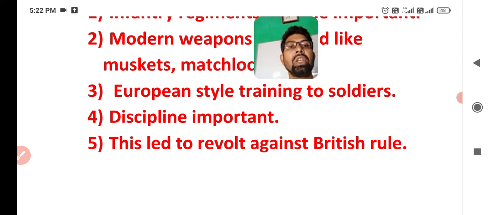So discipline was also important in the army at that time. And this led to revolts against British rule. In 1857, you will read in this book in 8th class about the revolt of 1857, because there was a major problem among the soldiers.